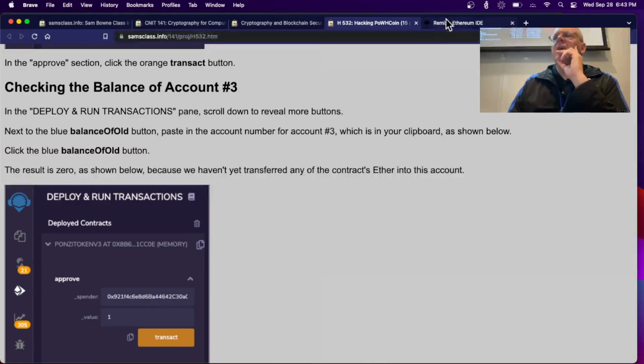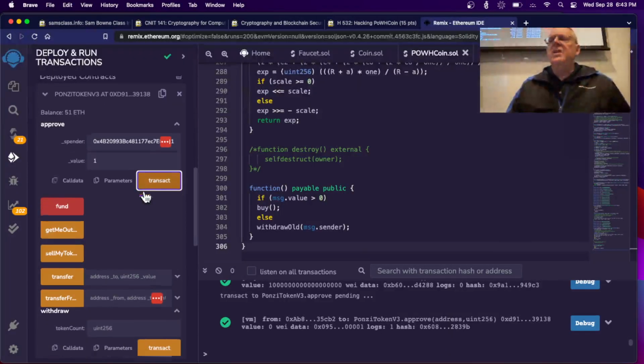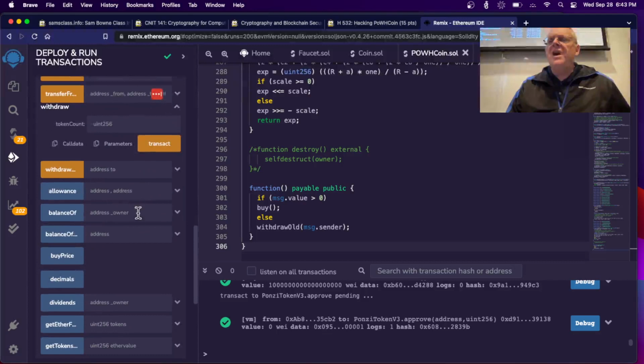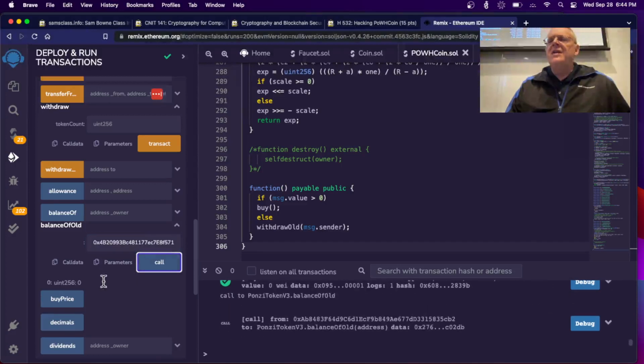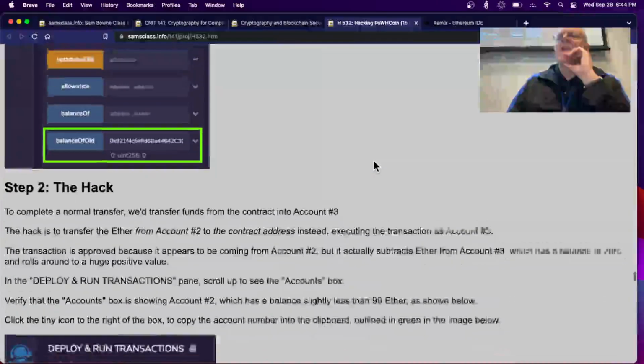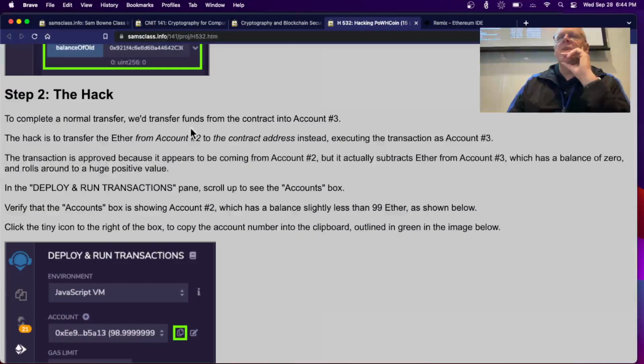So now I'm going to check the balance of number 3. It's just on my clipboard, and I have a balance of function here. So if I check it, the balance is 0, because all I did was say I'm allowed to move 1 coin from account 2 to account 3, but I haven't done that yet. Now we perform the attack. And the attack goes like this. Normally, you now transfer funds from the contract into account number 3, but what we're going to do is trick it into subtracting funds from an empty account, because of the flaw in the machine.